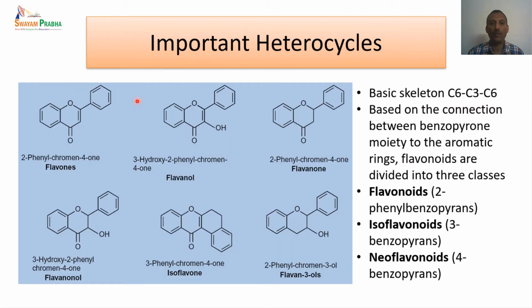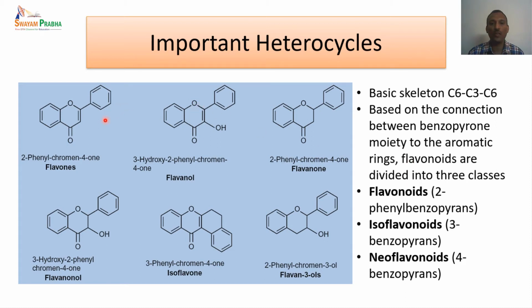We also have oxygen heterocycles as shown here. Most of the oxygen heterocycles shown here belong to a major class called flavones or flavonoids or isoflavonoids. So they have a basic skeleton which is a C6, C3, C6 unit. That means there is a 6-membered unit, there is a 1, 2, 3 carbon unit, and again another 6-membered unit. So C6, C3 and C6 are the units, and they generally have one heterocycle, that is oxygen heterocycle.